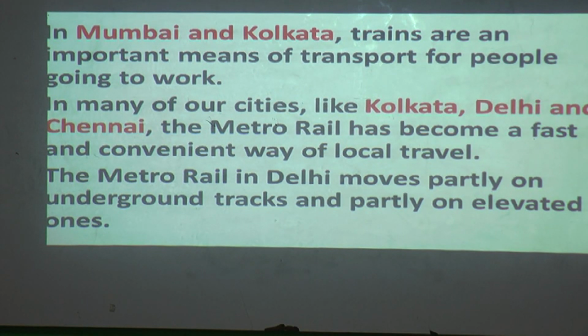The metro rail in Delhi moves partly on underground tracks and partly on elevated ones. Underground railways are there, and the other ones are elevated, which work like a staircase, isn't it?